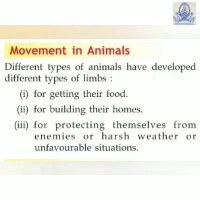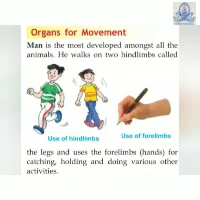You might be thinking why animals need to move. Animals need to move for getting their food, for building their homes, for protecting themselves from enemies or harsh weather or unfavorable situations. As we know, land animals have four limbs. The front two limbs are called forelimbs, whereas the two at the back are called hind limbs. Animals like cow, deer, horse, and elephant use their limbs to move.